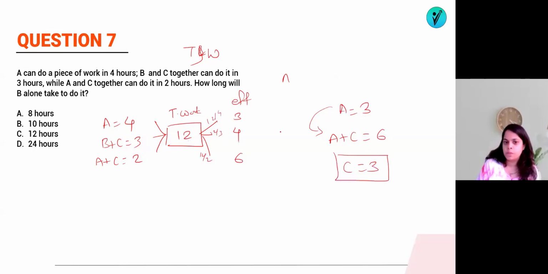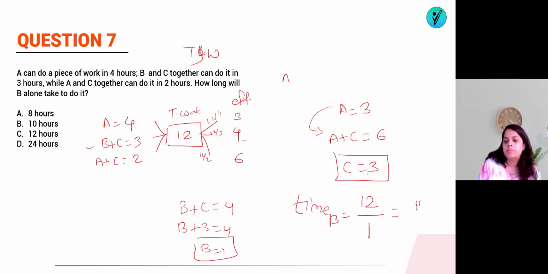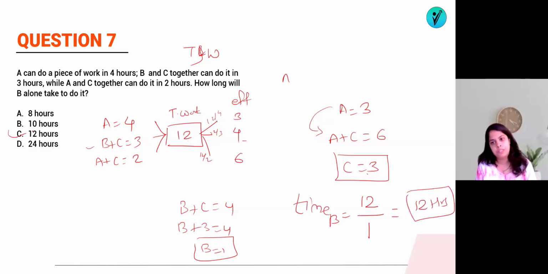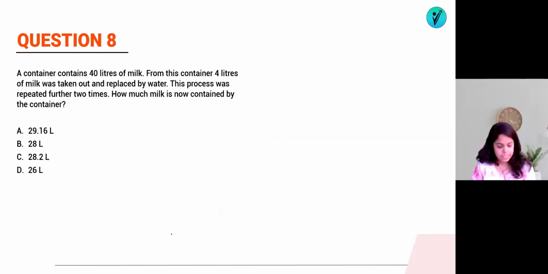Now we know the efficiency of C is 3, and the efficiency of B plus C is 4, where the efficiency of C is 3. So we can say the efficiency of B will be equal to 1. So what will be the time required for B? Time required for B is equal to total work divided by the efficiency of B. That means he will require 12 hours. So the answer will be option number C. That's it. It was easier. Questions are really easy. So the next question is on the screen. This is a question of mixture and alligation, specifically of the mixture.